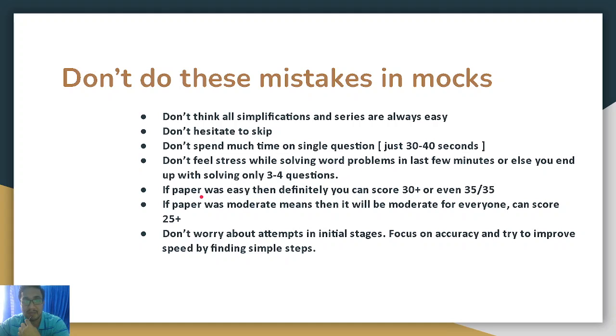And also if the paper is easy, you can definitely score 30 plus, even 35 out of 35 at clerical level, but at PO level it is usually moderate, so you can usually score 25 plus. And in mocks, if the paper is difficult, 25 plus is a good score. Always focus on percentile. This is a competition among aspirants, not a criterion where you have to score above a certain mark. We have to always focus on percentile, how many persons you are ahead of.